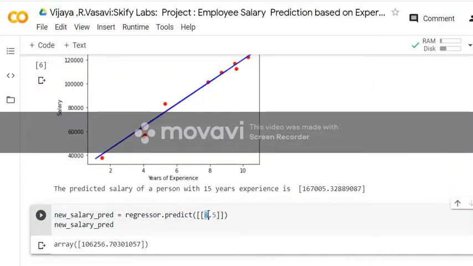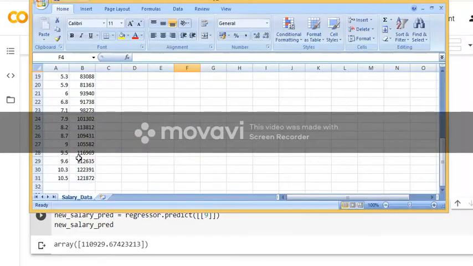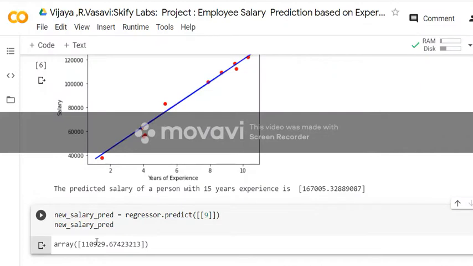If I give 9.5 or just 9, because I don't have any 9 years either, we'll see that my salary will change. If you see the Excel, the error is around 9%, it is low, so it is giving good accuracy. So regression is good enough when we are doing these numerical predictions.